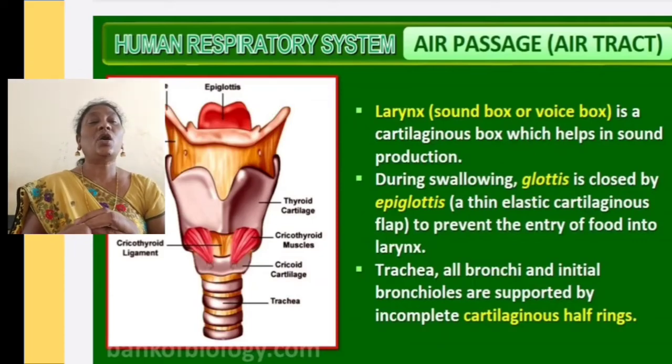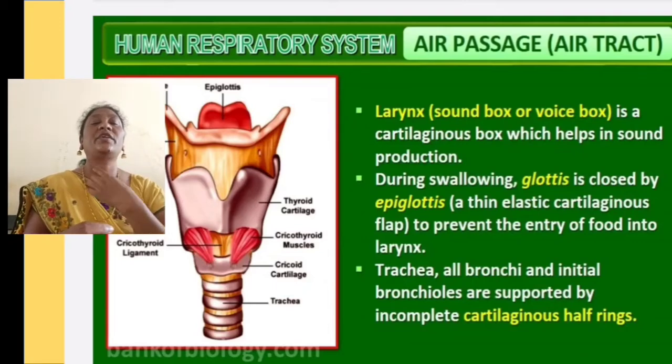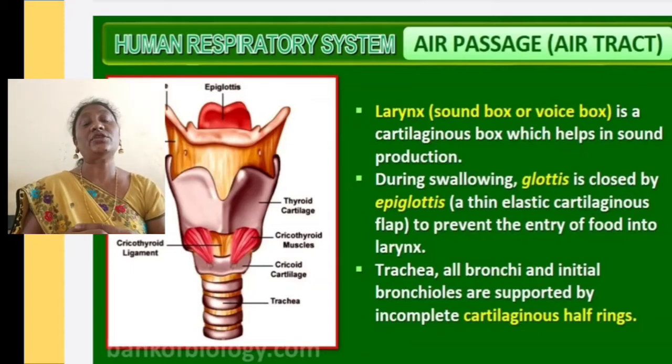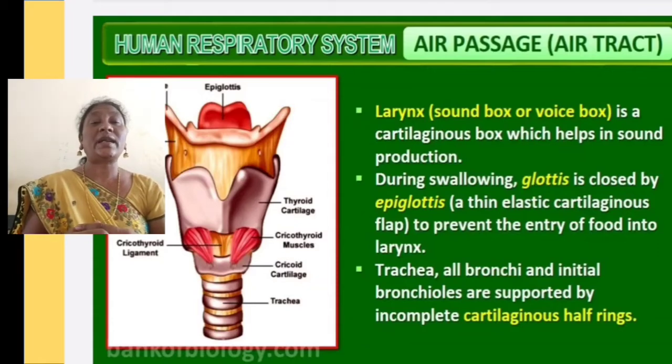So the trachea, all bronchi and initial bronchioles are supported by incomplete cartilaginous half rings. The trachea is the windpipe, and it is covered by C-shaped cartilaginous rings. So what is cartilage? Cartilage is a connective tissue which connects the organs. It is not hard like a bone or smooth like a muscle. It is hard, but not as hard as a bone. So it connects the organs.